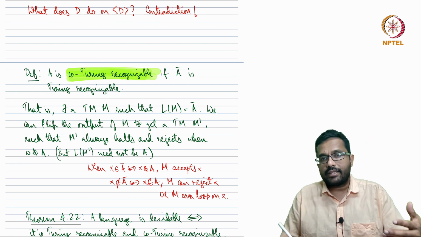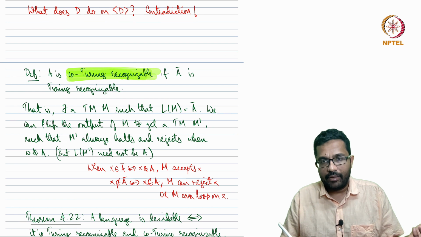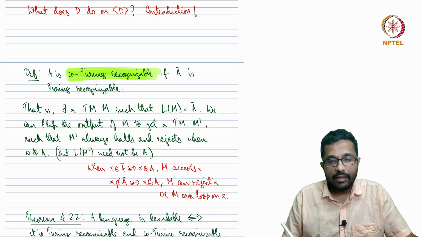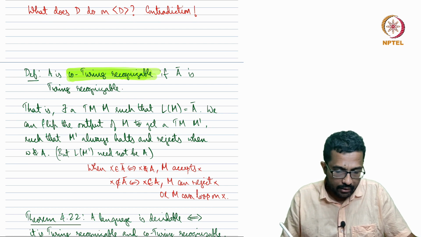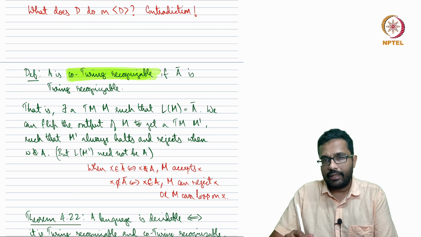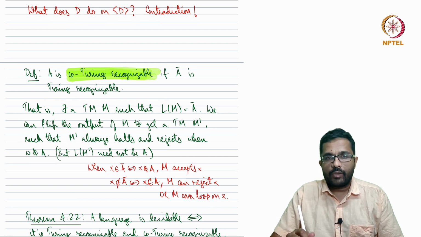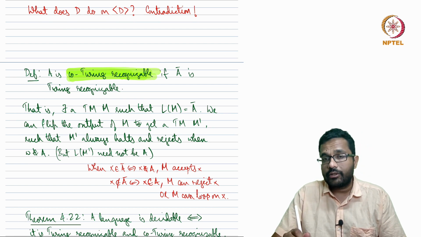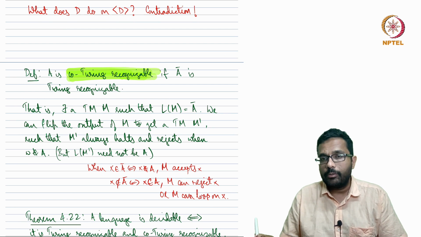So there must be some strings in A that M may be rejecting, and some strings in A that M may be looping. Now if you take M and flip its output, all the strings that are in A complement will be rejected. All the strings that are in A need not be accepted, because there could be some strings in A that could again be looping.